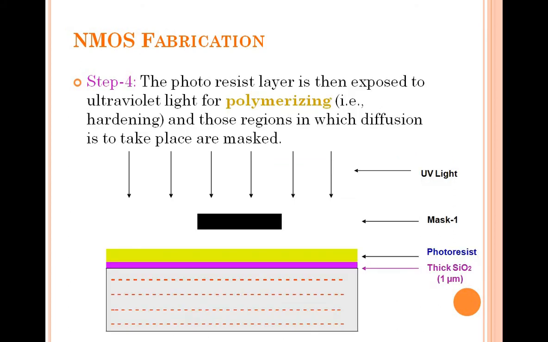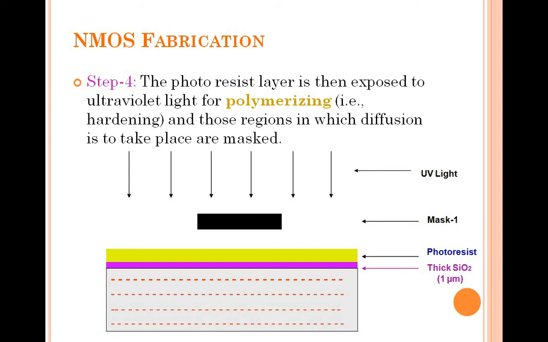Now in the fourth step, the photoresist layer is exposed to ultraviolet light, UV light, for polymerizing, except those areas where diffusion has to take place, which are masked. This is the layer up to step 3. The first step is the silicon crystal, to which you add the P impurities.